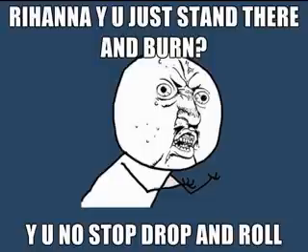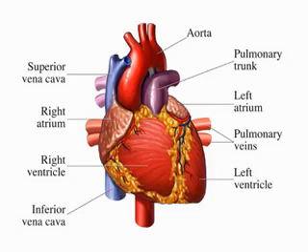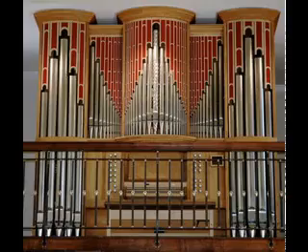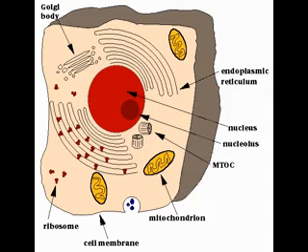When many cells work together for a certain function, they're called tissue. When many tissues are working together for a certain function, they are called an organ. And when organs work together for a certain function, they're called an organ system, and all the organ systems put together is called an organism. So just picture this: cells to tissues to organ systems to organisms. Pretty simple, right?